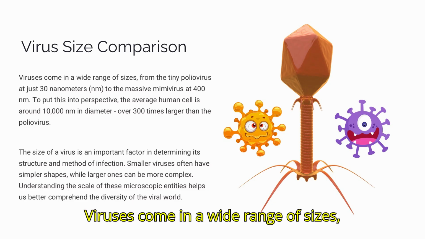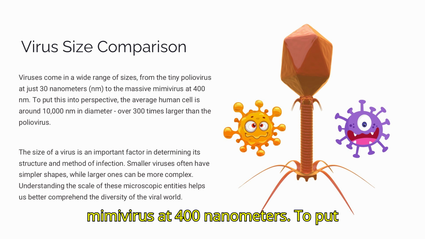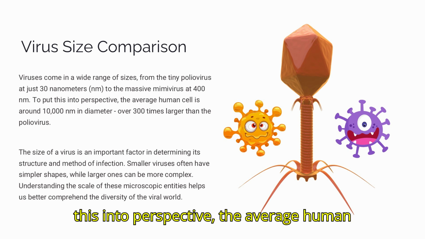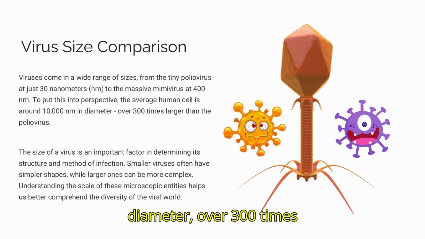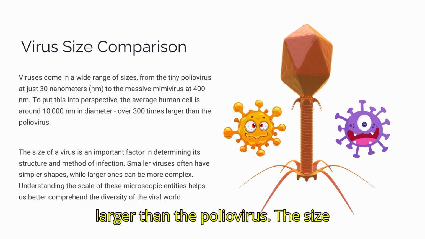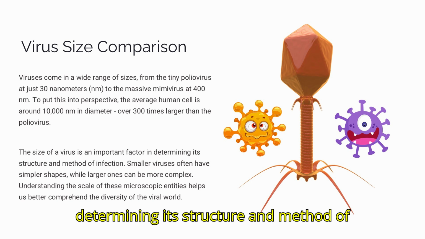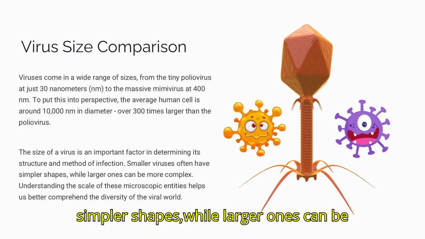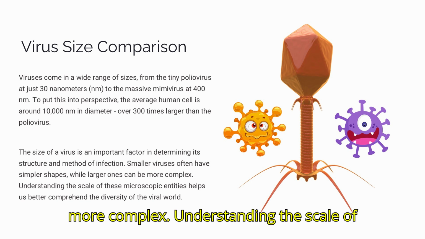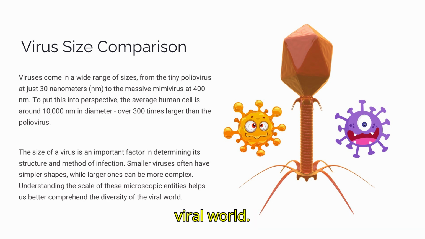Viruses come in a wide range of sizes, from the tiny poliovirus at just 30 nanometers, nm, to the massive virus at 400 nanometers. To put this into perspective, the average human cell is around 10,000 nanometers in diameter, over 300 times larger than the poliovirus. The size of a virus is an important factor in determining its structure and method of infection. Smaller viruses often have simpler shapes, while larger ones can be more complex. Understanding the scale of these microscopic entities helps us better comprehend the diversity of the viral world.